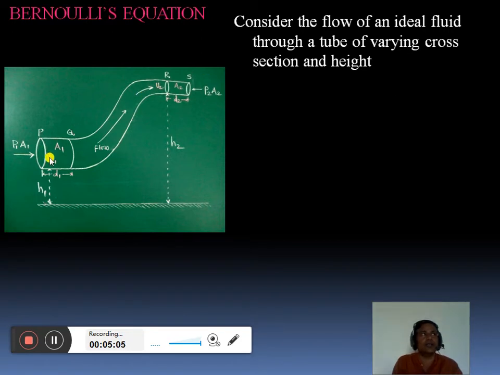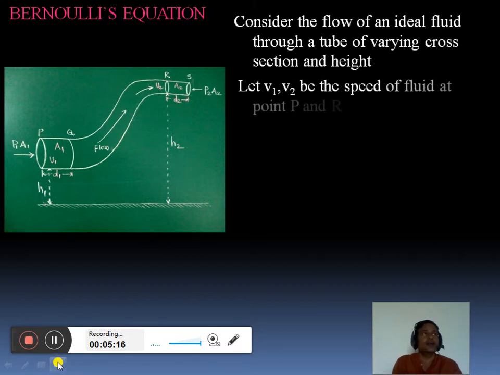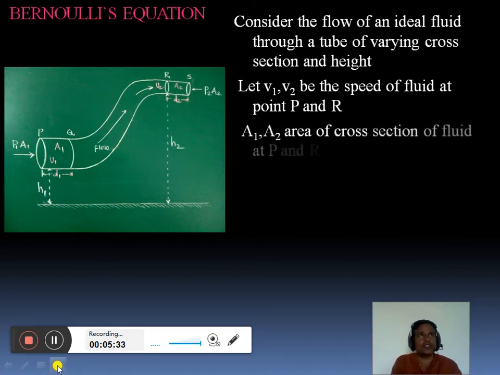Let V1, V2 be the speed of the fluid at points P and R. A1, A2 be the area of cross section of the fluid at points P and R. The tube has area A1 at point P and A2 at point R, and A1 is greater than A2.